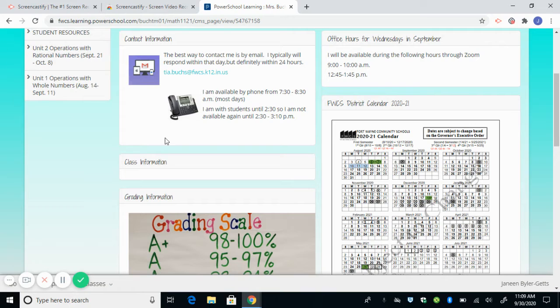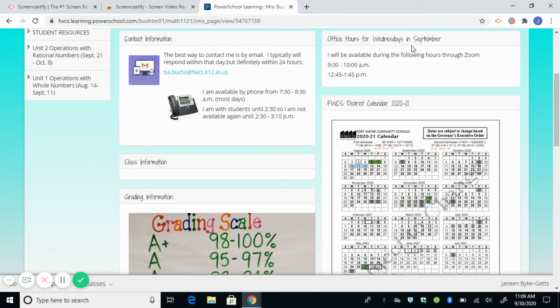After the welcome page, we have our parent page, and on our parent page, again, we have my contact information. Additionally, I'm available usually by phone from 7:30 in the morning till it says 8:30, but that really should say 8:10. I need to change that. I apologize. Because I'm with students until 2:30, so I'm not available again until from 2:30 to 3:10. I will tell you, if you do email me here, I am also available oftentimes to Zoom with you at night if you have needs or questions. I will try to have my email available to get back with you quickly.